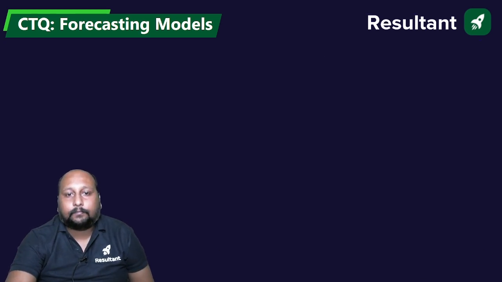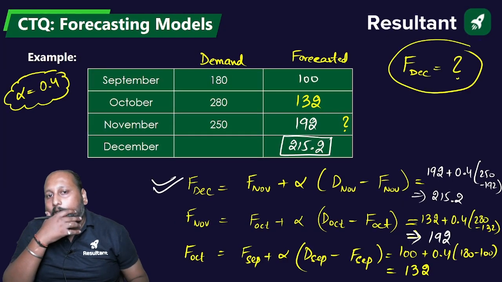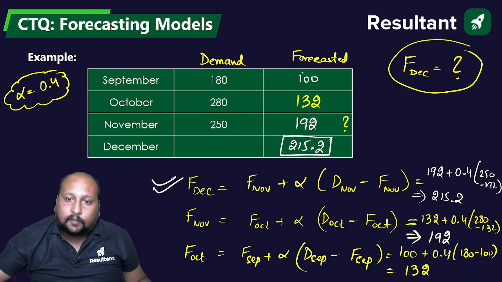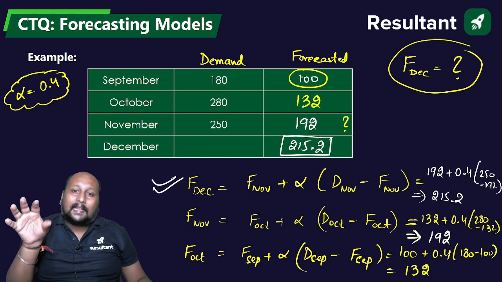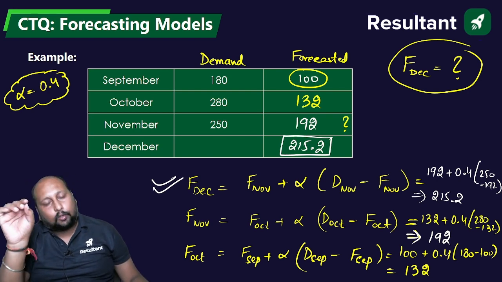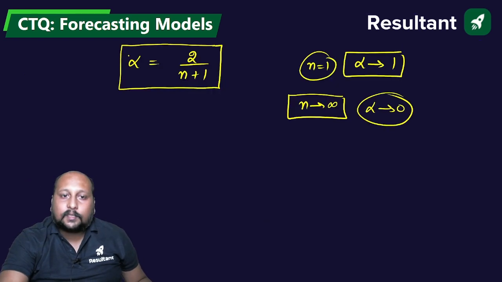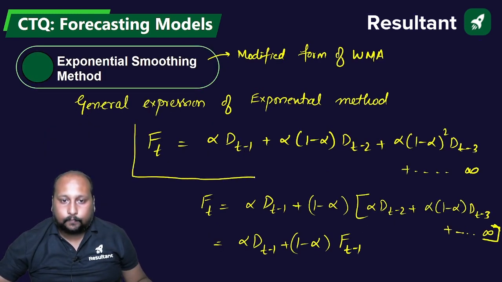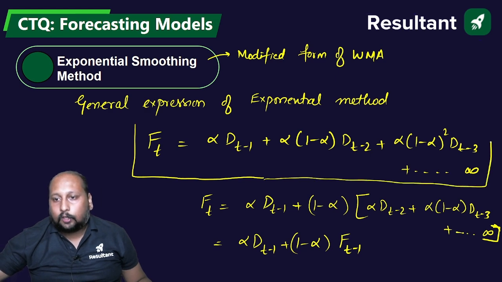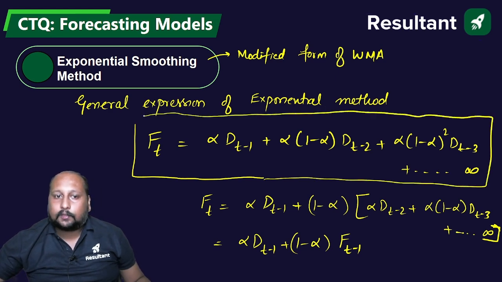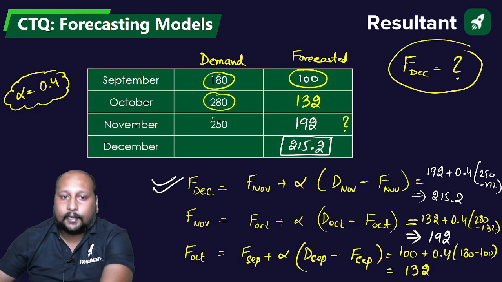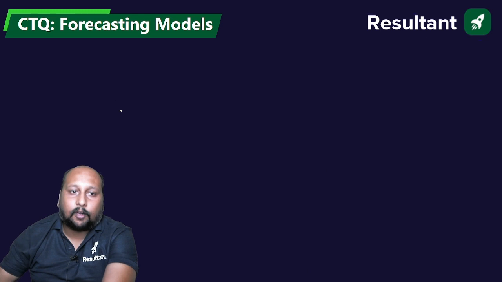Okay, fine. Now there is one more feasibility. Let us suppose they are not giving the forecasted value of September. In that scenario, there are two possibilities. Either you can use the general formulation, this one. Because you know the actual demand for the previous set of values. If you see, you know the demand for September, October and November, right? So we can use this general formulation as,